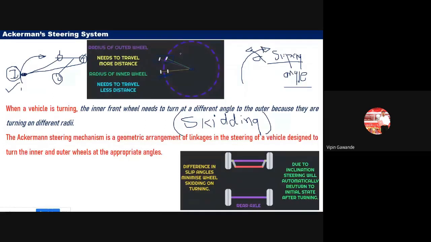That means while taking the turn, the vehicle must have different angles, and those angles must satisfy one equation. That is called the Ackermann steering equation. So, to get the proper angle of the wheels while taking a turn on a curved road, we are using the Ackermann steering system.